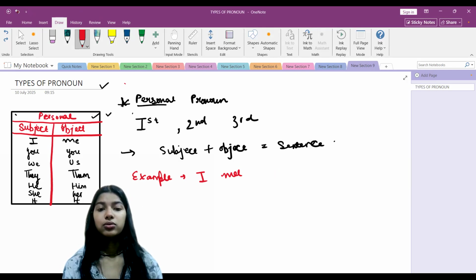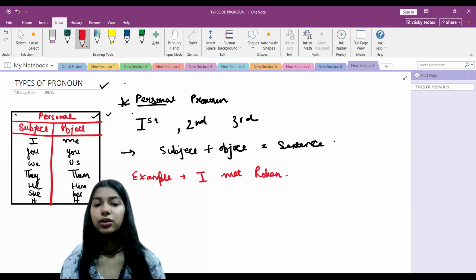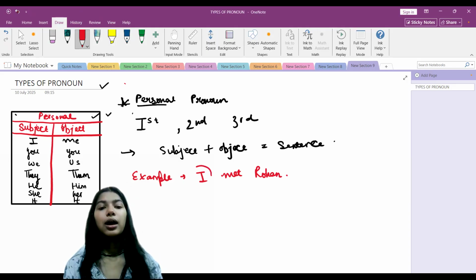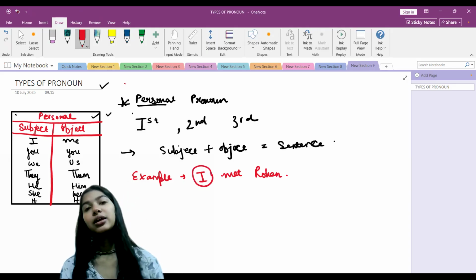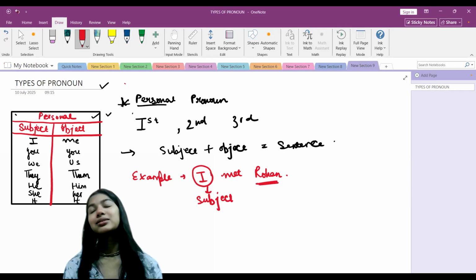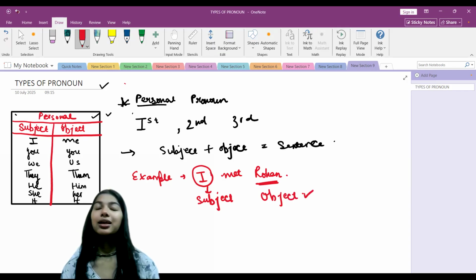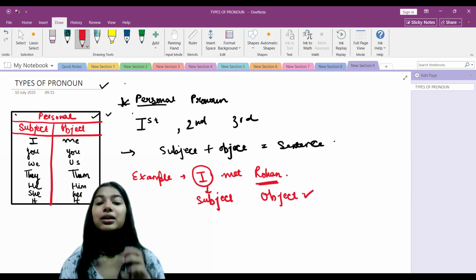So this is the sentence we took over here: I met Rohan. The word I here I'm using for myself, so that is the subject of the sentence. Rohan is the second person, so Rohan is the object. I'm talking about Rohan, so Rohan is the object of the sentence.